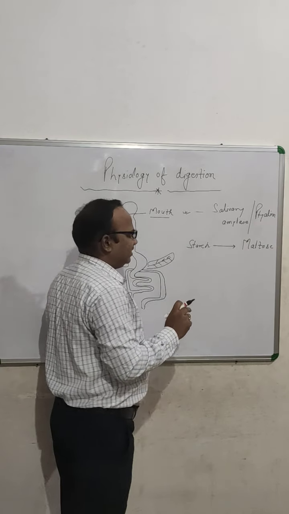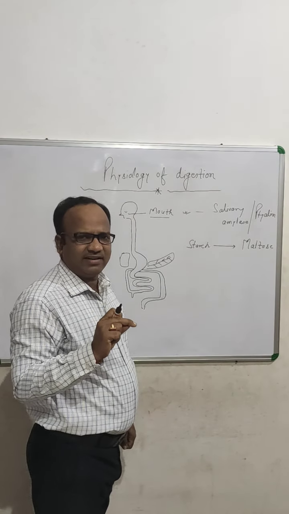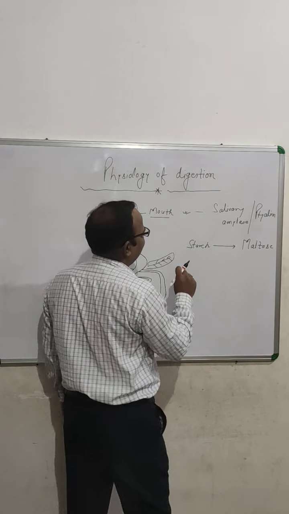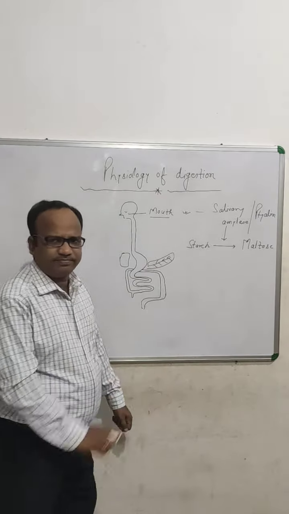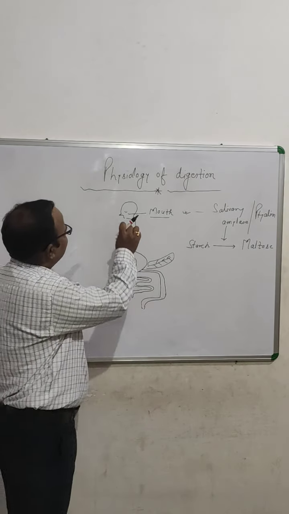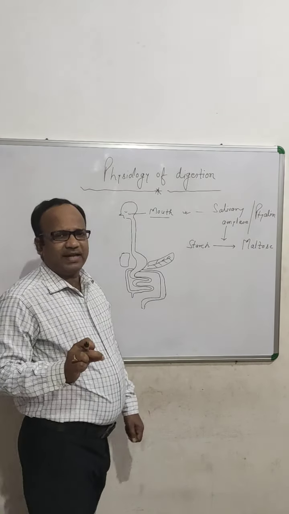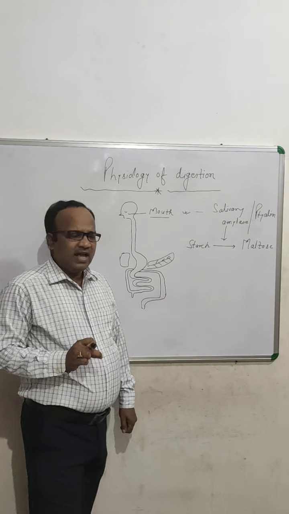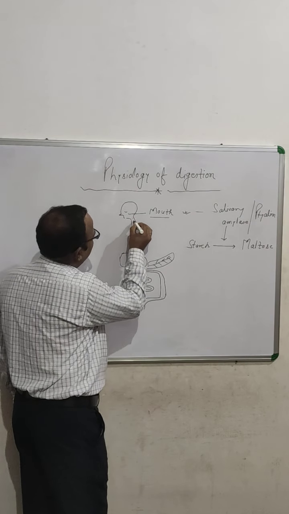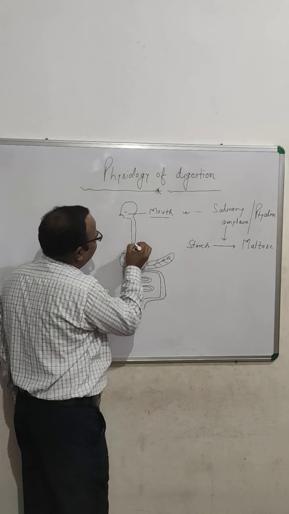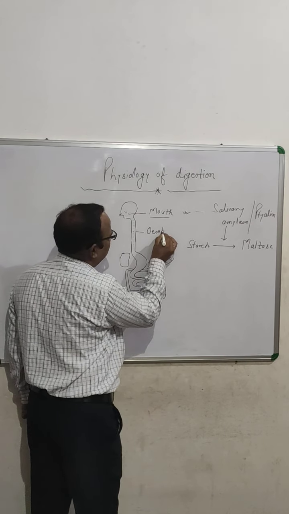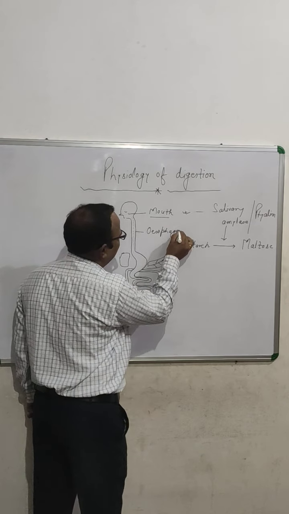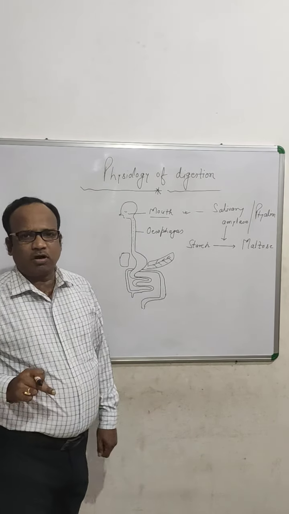And this complete conversion is taking place in the presence of this enzyme, that means the salivary amylase. As the first step of digestion taking place at the level of mouth, then the food is traveling through this tubular part, that is esophagus. As I already told you in my previous video, esophagus is also called food pipe.